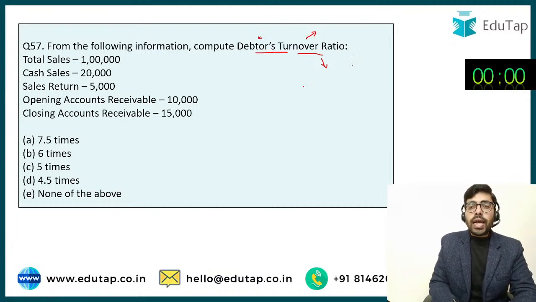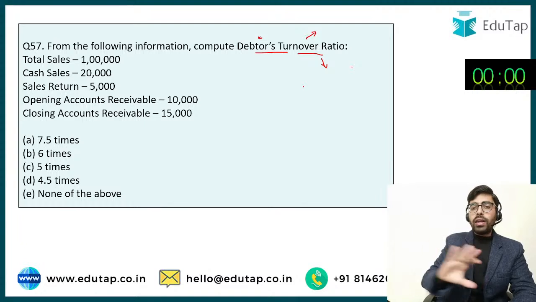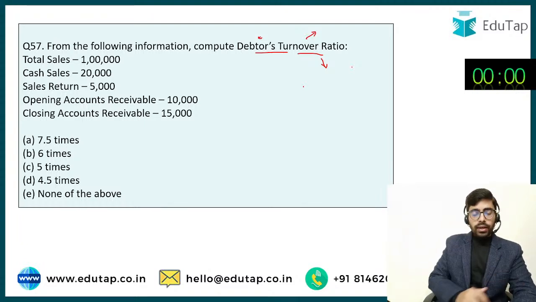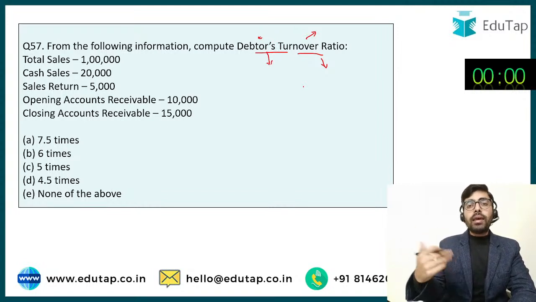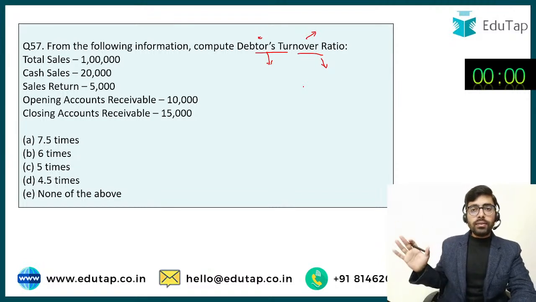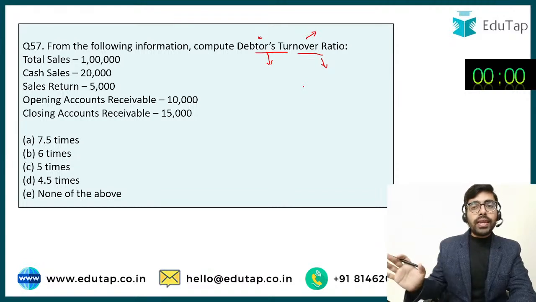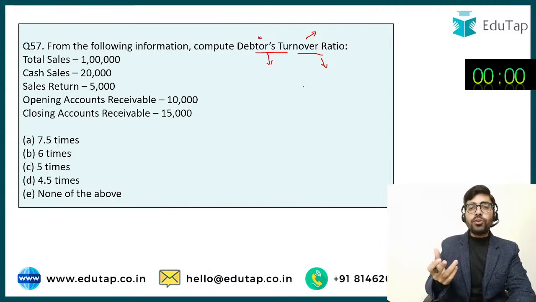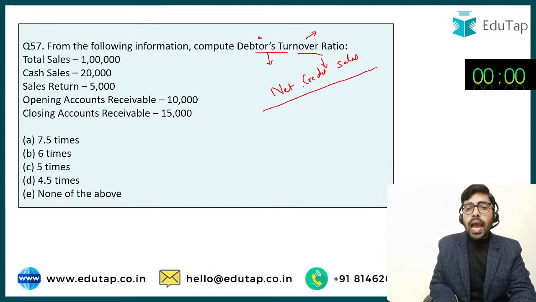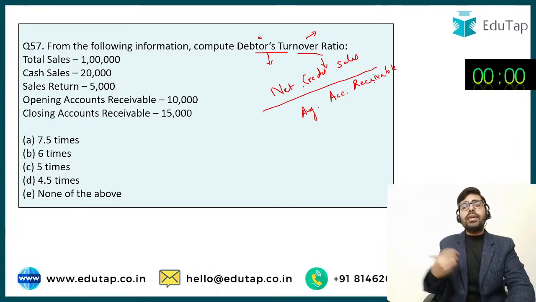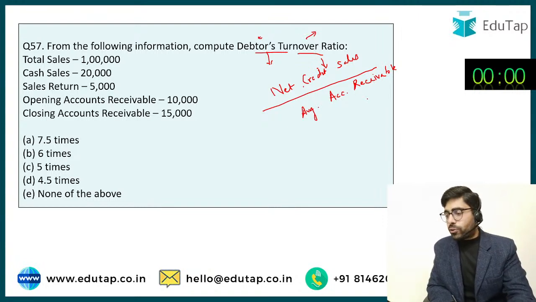अब डेटर टर्नओवर रेशियो निकालने तो ऊपर हमारे न्यूमरेटर में टर्नओवर आएगा और नीचे डेटर आएंगे. अब टर्नओवर कौन सा आएगा? आपके डेटर कब अराइज करते हैं? सर, whenever we sell goods on credit, जब हम उधारी पे सामान बेचते हैं, then it gives rise to debtors. तो we should only consider credit sales while computing this ratio. So what we do, we compute net credit sales divided by the average debtors, the average accounts receivable. Accounts receivable is just another name for debtors. I told you in the preceding class कि accounts payable और creditors they are same. So accounts receivable and debtors they are also same.